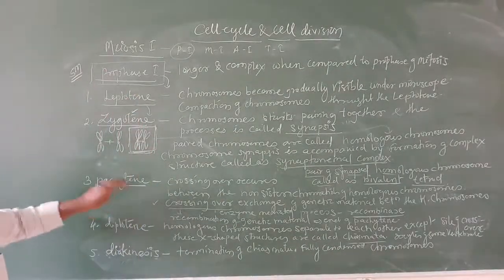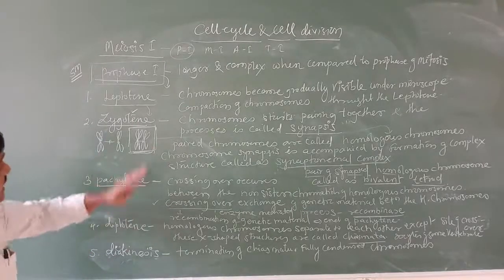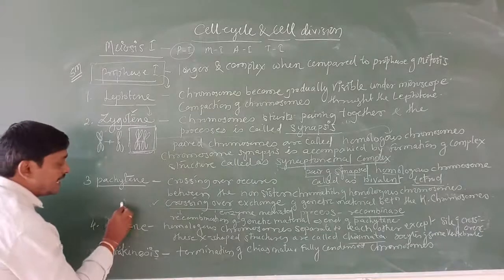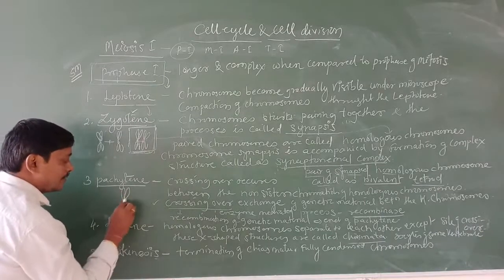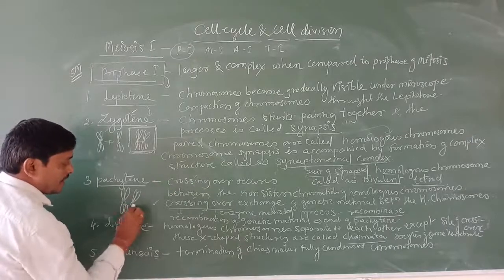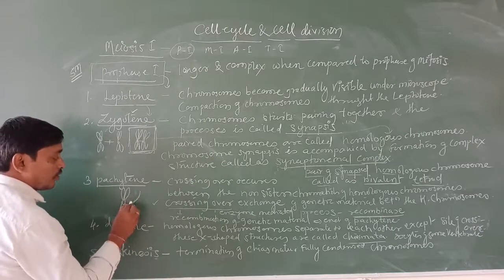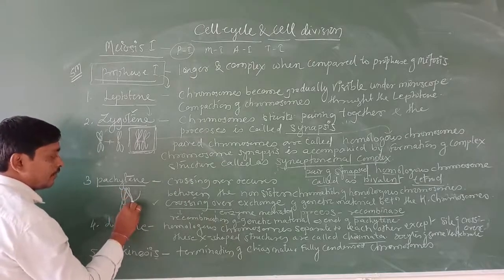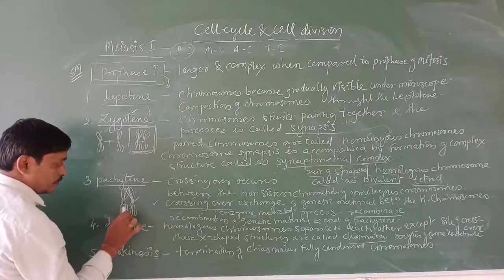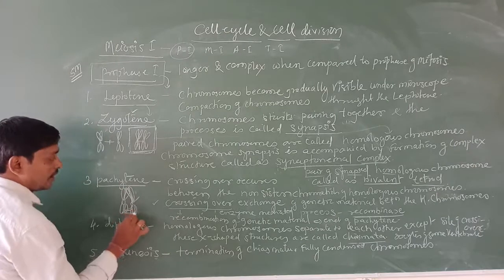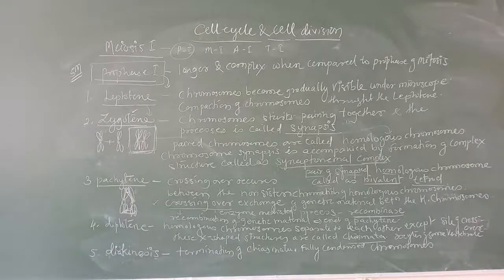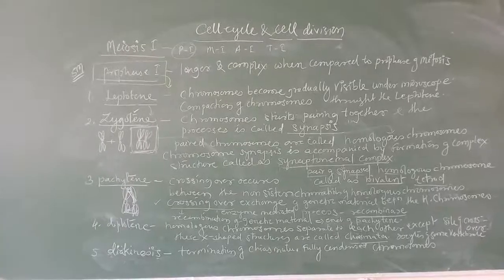In pachytene, what is going to happen? Those are going to start pairing each other like this. This is a pair right here. This one, the pair, now pairing each other, crossing each other like this. This is the crossing. Okay, I hope you are getting my point.